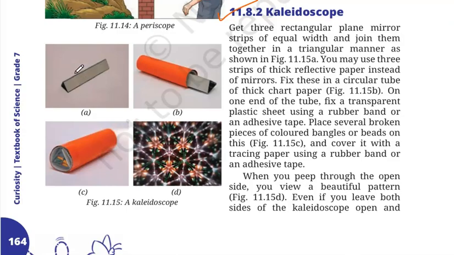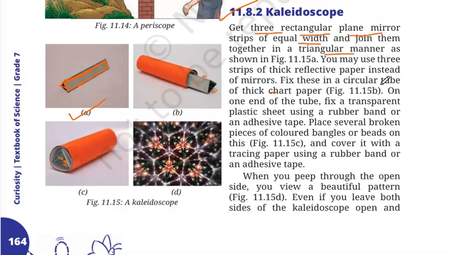In a kaleidoscope, we will need three rectangular plane mirrors. You can make it at your home. Plane mirror strips of equal width, you join them together in a triangular manner as shown in figure 11.15a. Okay, so here we have this one plane mirror, then at the back this is one plane mirror, and then at the bottom it is one plane mirror. So three sides, 1, 2 and 3. So we are using three rectangular plane mirror strips of equal width and joining them in a triangular manner.